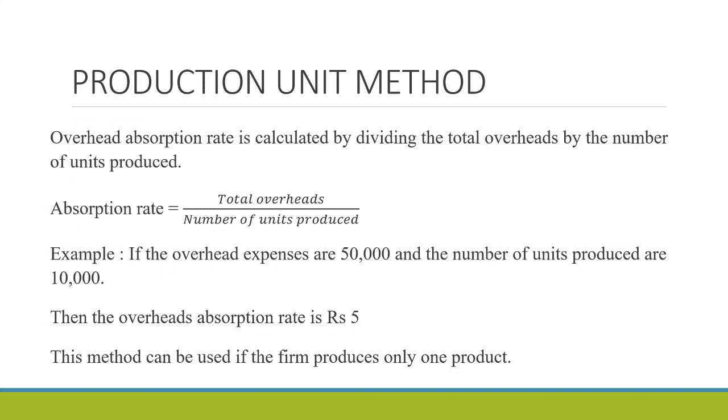Now in this session, let us understand one method, that is the production unit method. Here the overhead absorption rate is calculated by dividing the total overheads by the number of units produced. So the overhead absorption rate is equal to total overheads divided by number of units produced. For example, if the overhead expenses are 50,000 and the number of units produced are 10,000, then the overhead absorption rate is equal to 50,000 divided by 10,000.